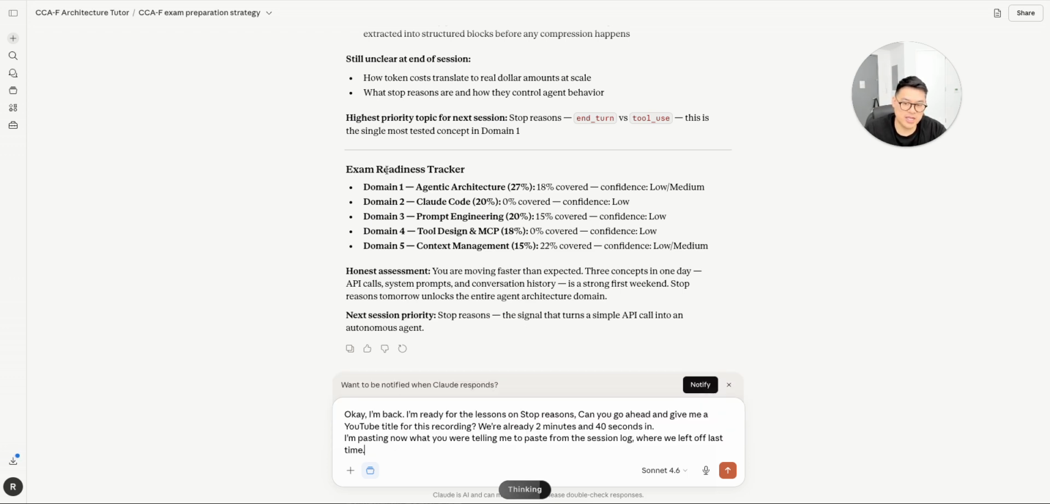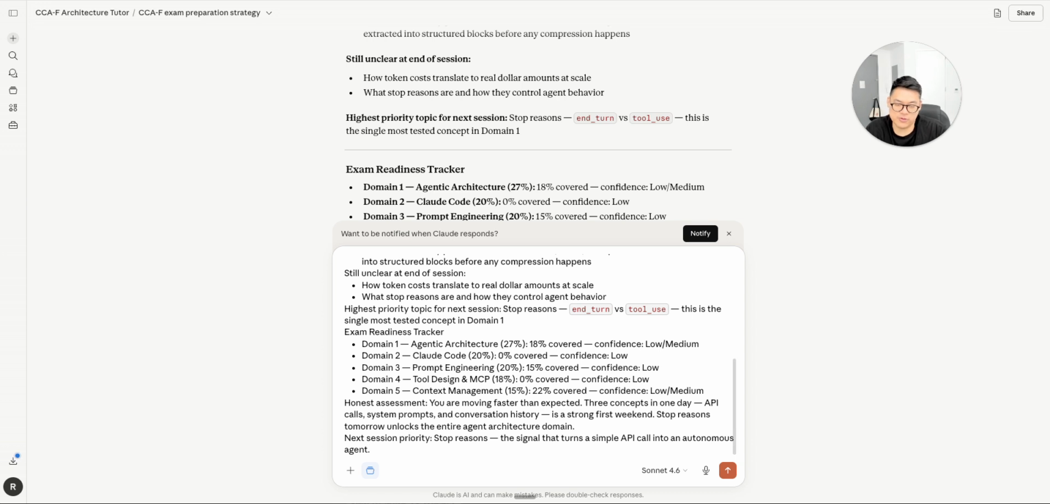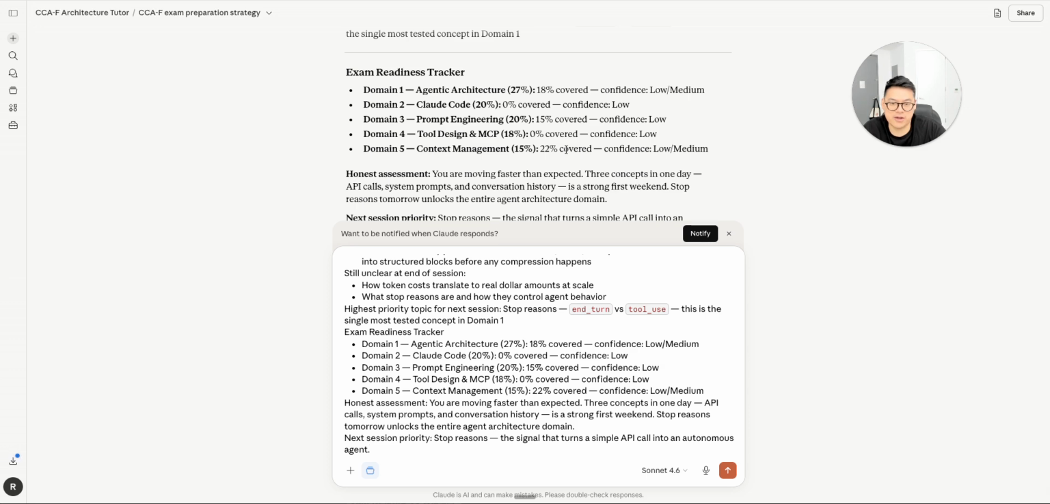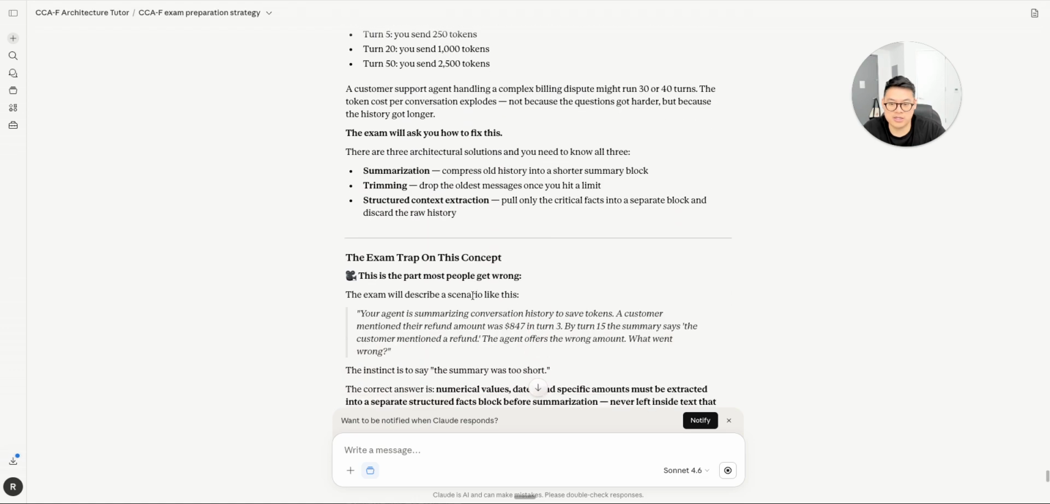And with the exam readiness tracker, I'm feeling that much more inspired and motivated to finish through. I now have a sense of, all right, there are some things that I'm covering already. So let's go ahead and actually see it.